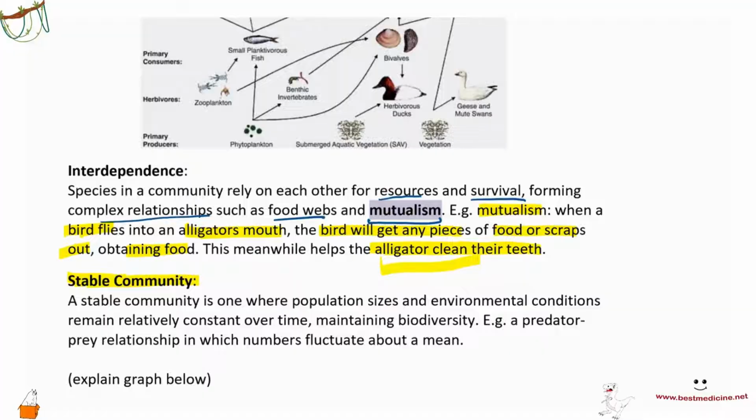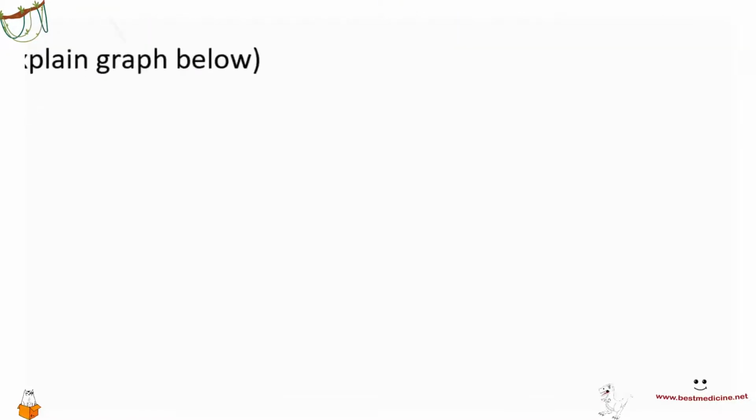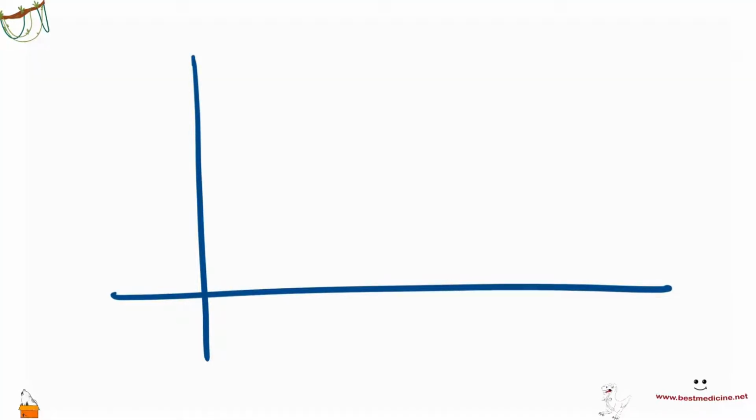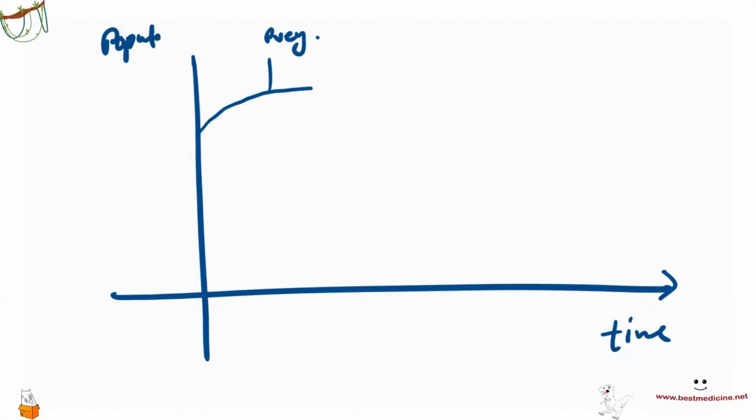So what is a stable community? A stable community is one where population sizes and environmental conditions remain relatively constant over time, right? They kind of fluctuate at a mean. So let me just quickly show you. Basically, the way this would work is that you have a stable community. So let's say you have a particular set of individuals, a population of prey, right? This is the prey population that is living in this environment with the passage of time. So this is time, and that's population numbers. And prey is increasing.